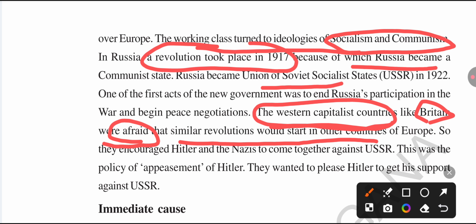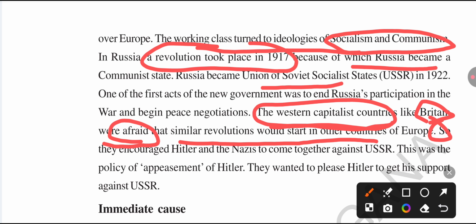So Britain was afraid, and they encouraged Hitler and his Nazis to come together against the USSR. So Britain and France encouraged Hitler and the Nazis to come together against the USSR. This policy we call the policy of appeasement of Hitler. So what is the meaning of policy of appeasement?